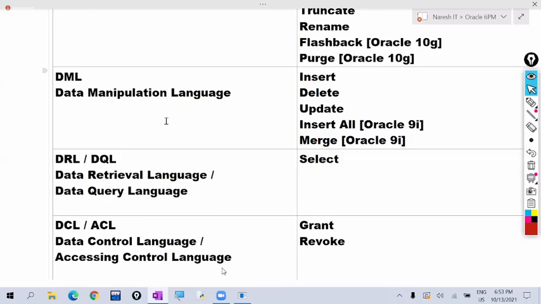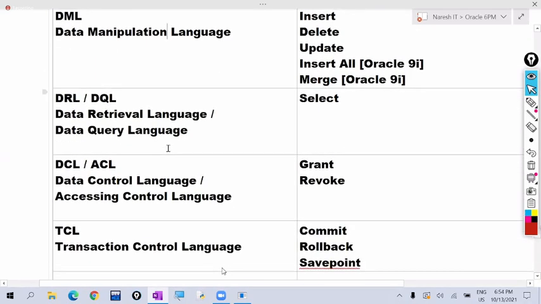DDL commands deal with metadata. Data definition, we are defining there. We are defining the table name. We are defining the field name. DML means we are performing manipulations. It deals with data. Next, DRL means it deals with data retrievals.